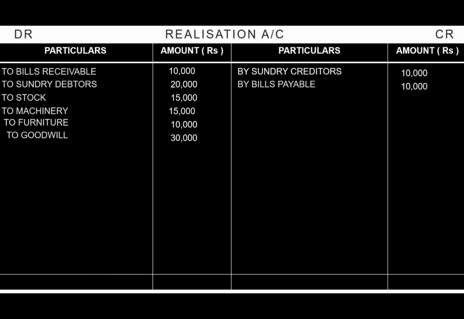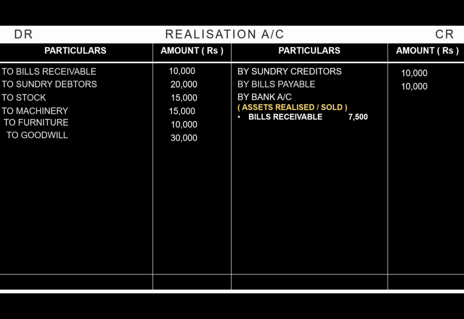So, as per the adjustments we have here, the bills receivable, sundry debtors, stock, machinery, and goodwill are being realized. So the assets that are realized will appear on the credit side under bank account. That is, the assets that are being realized or sold, we have to record as per the value given in the adjustment. So the first asset that is realized given in the adjustment is bills receivable, rupees 7,500.